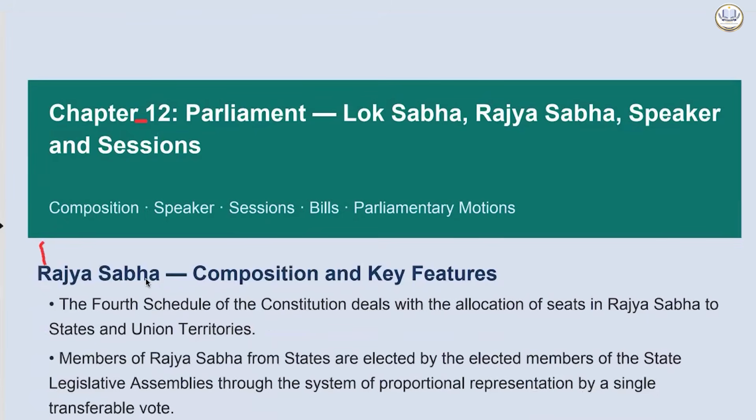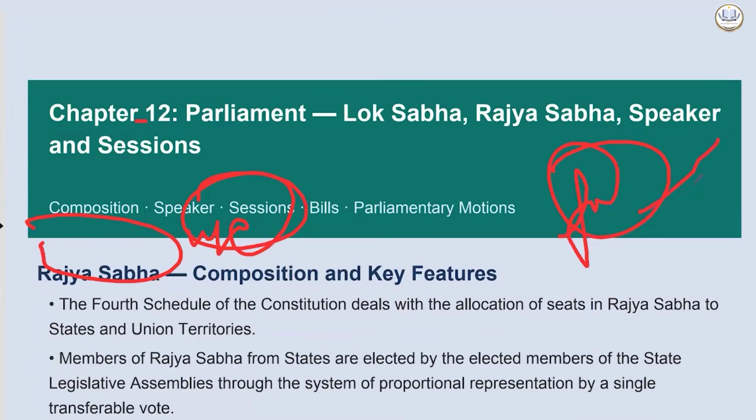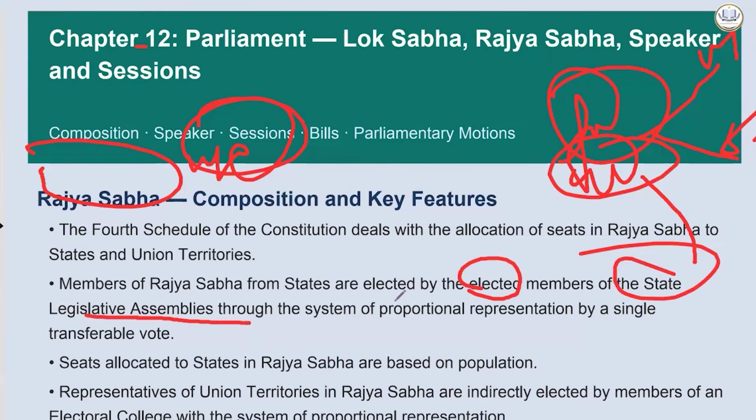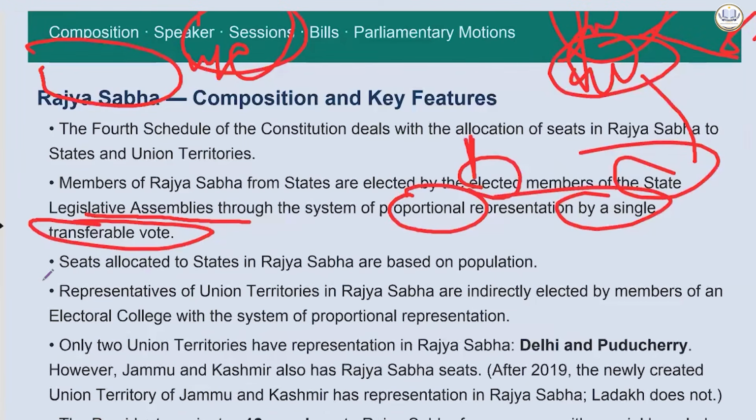So first we will see Rajya Sabha, which is also called the upper house. The Fourth Schedule of the Constitution deals with how many seats will be allocated to an individual state or union territory. It is given in the Fourth Schedule. Now the members of Rajya Sabha are elected by the elected members of the state legislative assembly through the system of proportional representation by a single transferable vote. So here elected is specifically mentioned.